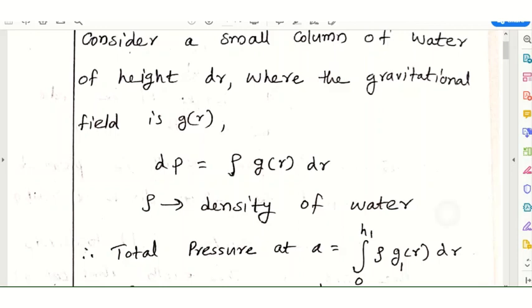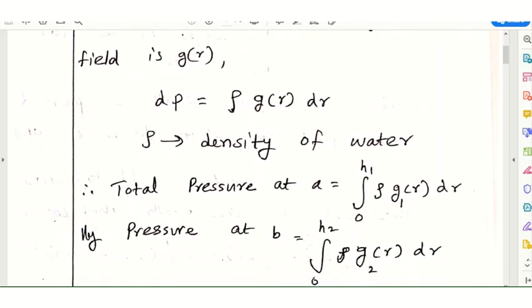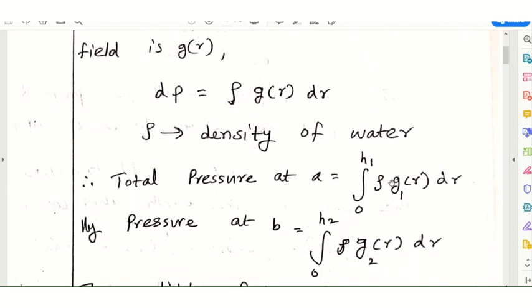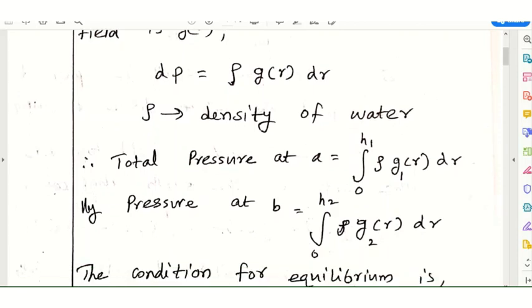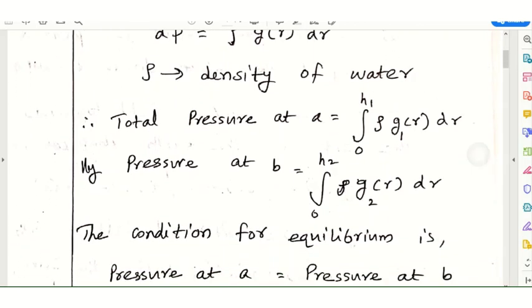Therefore the total pressure at A is the integral from 0 to h1 of rho g1 of r dr. Similarly, the pressure at B is the integral from 0 to h2 of rho g2 of r dr.